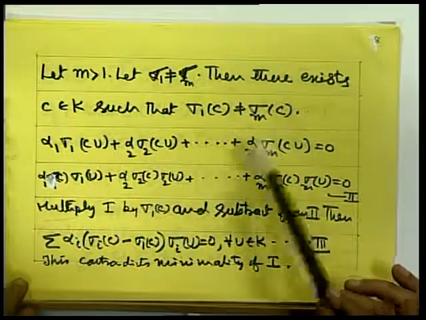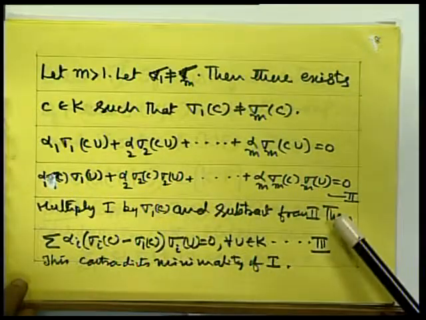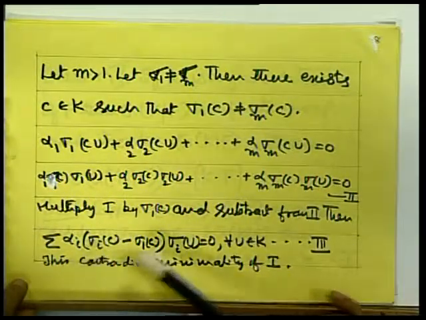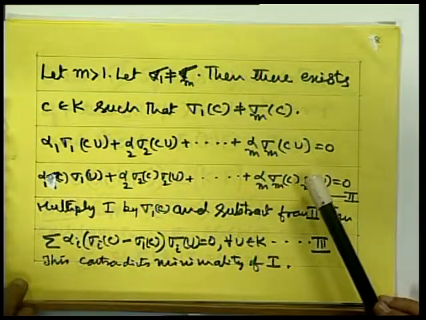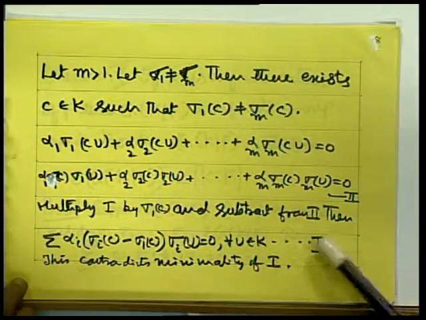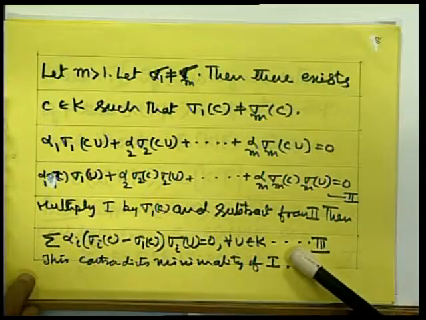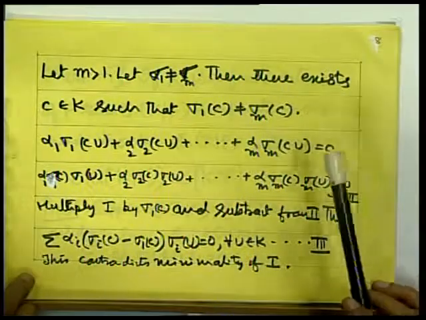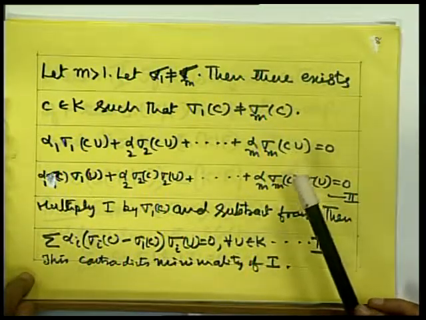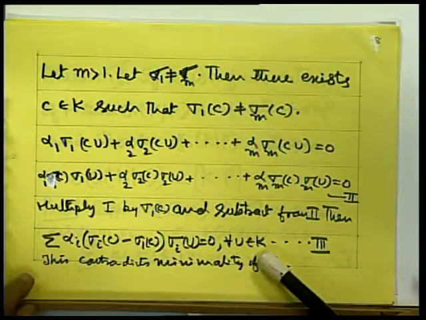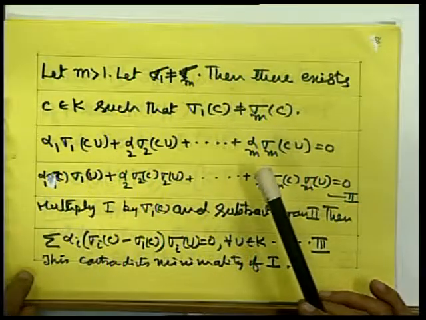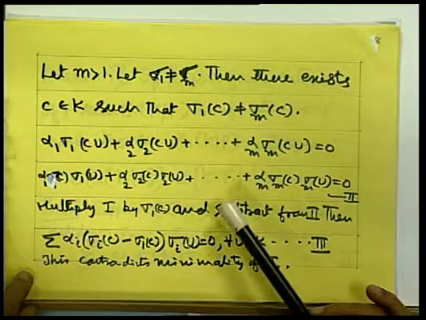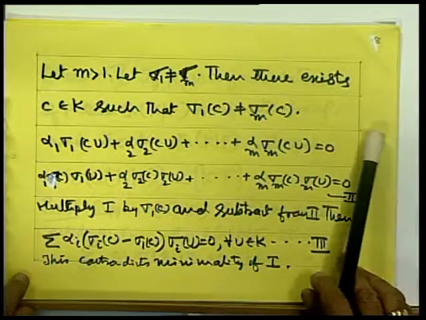Then multiply first equation by sigma 1 C and subtract from the second, then you will get the sum of alpha i times (sigma i C minus sigma 1 C) sigma i u equal to 0 for all u belong to K. This contradicts our assumption that the left hand side expression is the least one, since the length of this third equation is smaller than the length of the first equation. Therefore our assumption that the theorem is wrong is false, and hence the theorem is true.